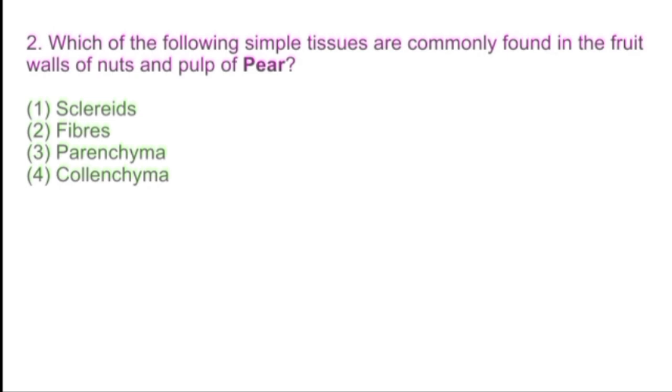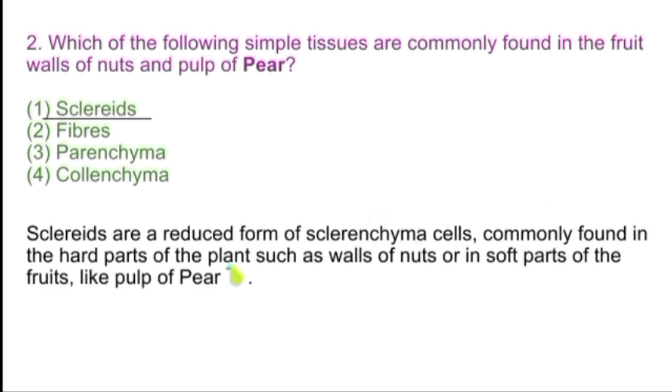Our next question is: which of the following simple tissues are commonly found in the fruit walls of nuts and pulp of pear? Note here that it is asked specifically about pear, not every fruit. The options are sclereids, fibers, parenchyma and collenchyma. The correct answer is sclereids. Now what are sclereids? Sclereids are a reduced form of sclerenchyma cells and are commonly found in the hard parts of the plant such as walls of nuts or in soft parts of fruits like the pulp of a pear.